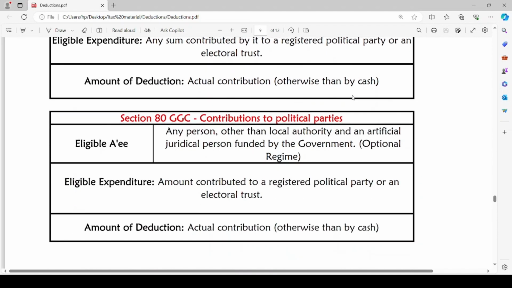80GGC talks about deduction with respect to contribution to political parties by any person other than a local authority or an artificial juridical person funded by the government, and such person pays tax under the optional tax regime. In such a case, the eligible expenditure is amount contributed to a registered political party or an electoral trust. With respect to such expenditure, the amount of deduction is actual contribution by the assessee, otherwise than by cash.